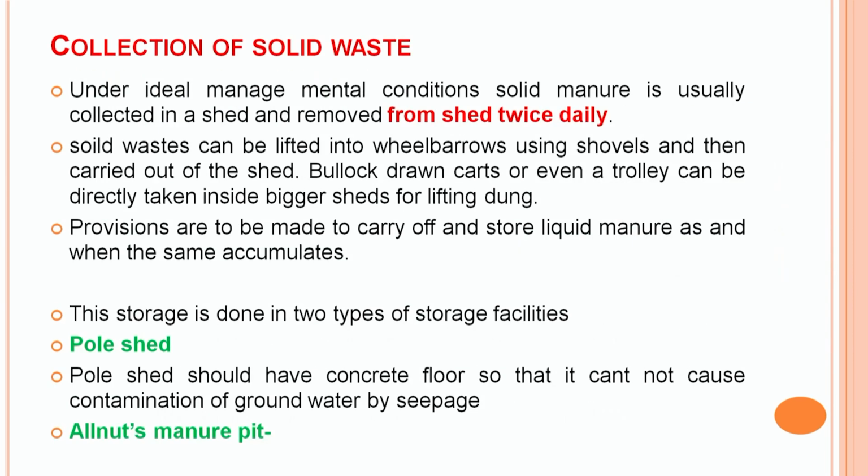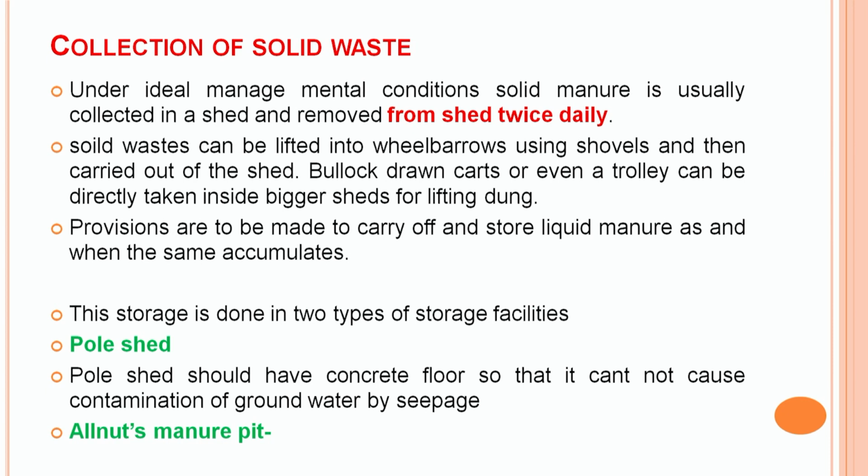As far as the collection of solid waste is concerned, under ideal management conditions, collection should be done at least two times. The collection of solid waste is done with the help of a wheelbarrow and shovel, and after that it can be carried outside the animal shed. For that, a bullock-driven cart, even a trolley, can be brought directly into the animal shed. The collection of the liquid manure is done as and when required.